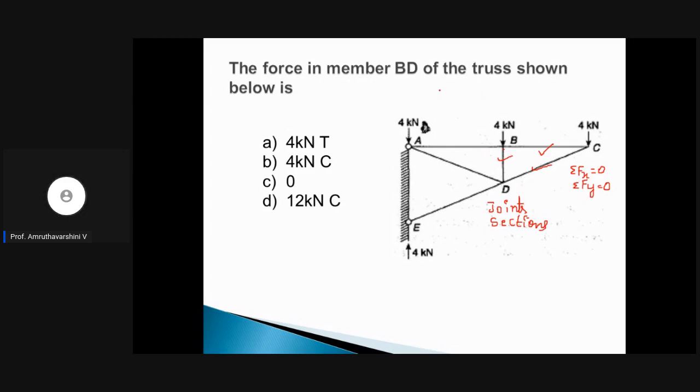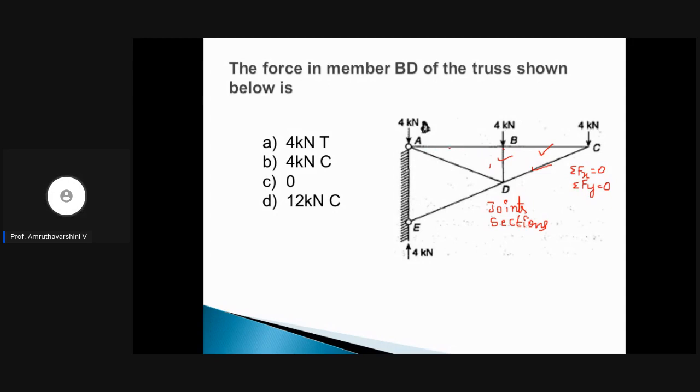Yes, but in examinations like GATE, you cannot spare so much time in solving all these things. Sometimes the trusses will be so simple, and like this particular question, luckily there is no inclined force at B. Is there any inclined force? No. So all the forces are transferred collinearly, to the same line.